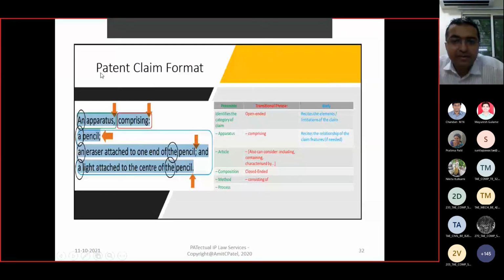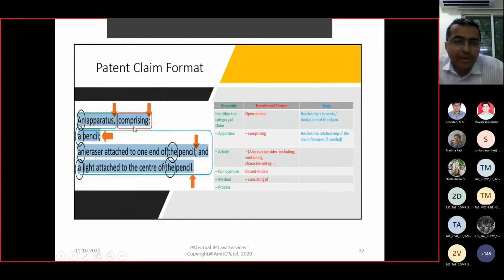Look, a patent claim format. Look, this is one claim and how it should be drafted. Okay, so look, this is a preamble, these are transitional phrases, and this is a body. Okay, look over here, understand this.